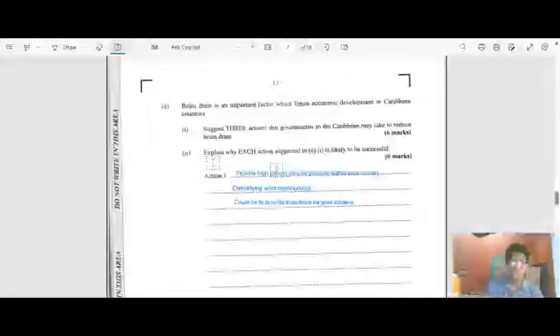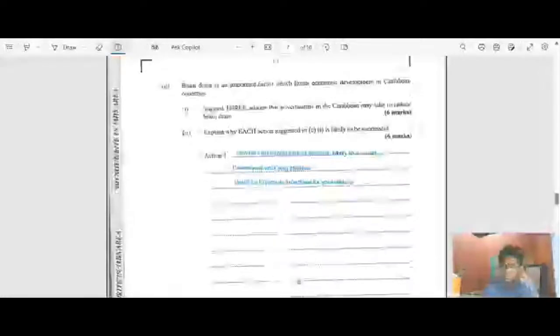So three actions: provide high paying jobs for persons within your country, diversify work opportunities, and provide incentives for your citizens. That is three actions that could be taken.